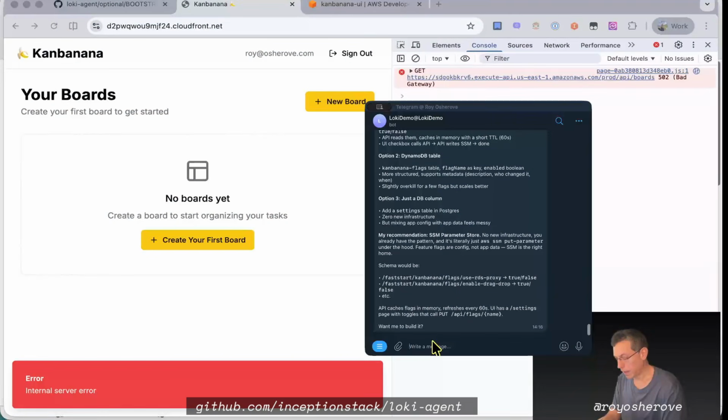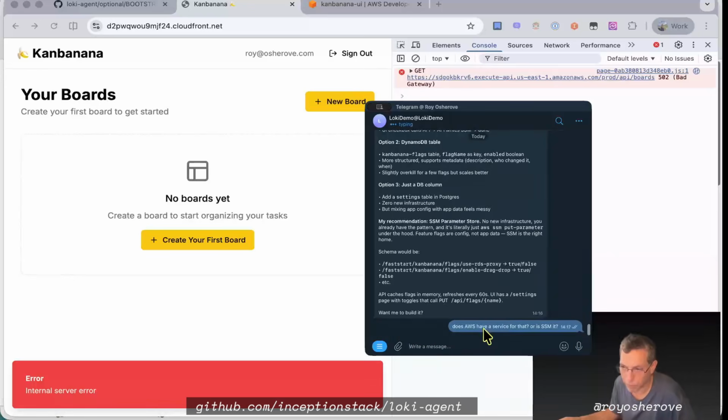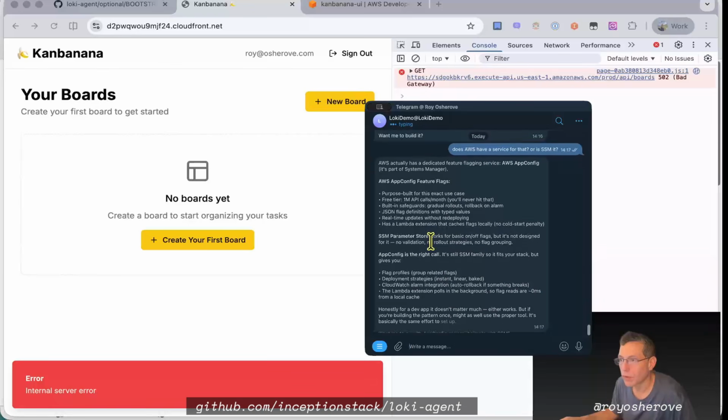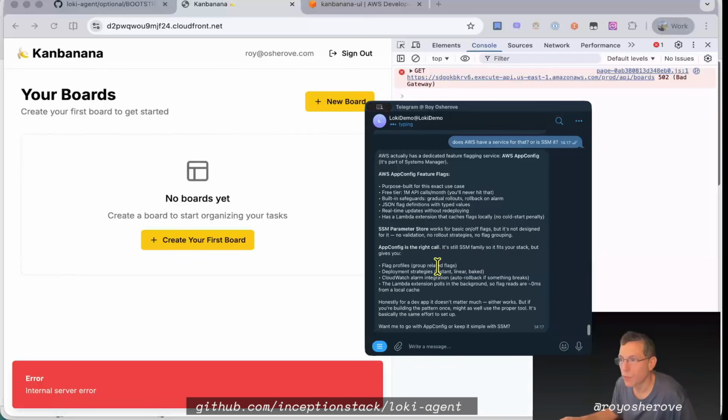Does AWS have any feature flag features? Does AWS have a service for that, or is SSM it? Yes, AWS AppConfig is purpose-built for this exact use case. Free tier, 1 million API calls. Parameter Store works for a basic on/off, but it's not designed for gradual rollout. I think it's the right call. It's still the SSM family, but gives you flag profiles. Honestly, for a dev setup, it doesn't matter much. I agree. You know what, just for fun, let's use DynamoDB. I think that's what I would usually use for simple stuff like that. Just use DynamoDB. You know what, no, SSM already exists, so yeah, Parameter Store is fine for now.